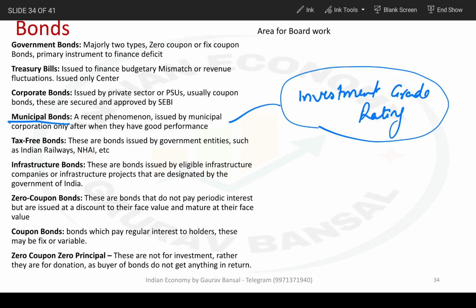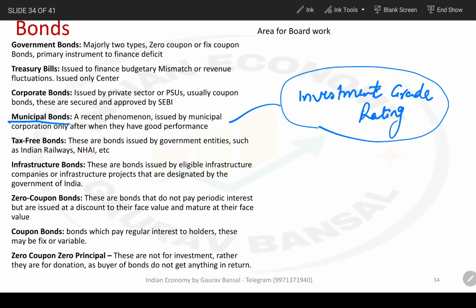So only those municipal bodies which have good budget, which are able to tax a lot, which have good income, which have sustainable income sources, only they are allowed to take loans. It's not that any municipal body can raise debt through bonds. Only certain municipal bodies with investment grade ratings. For you, further technicalities are not required. This much is enough.